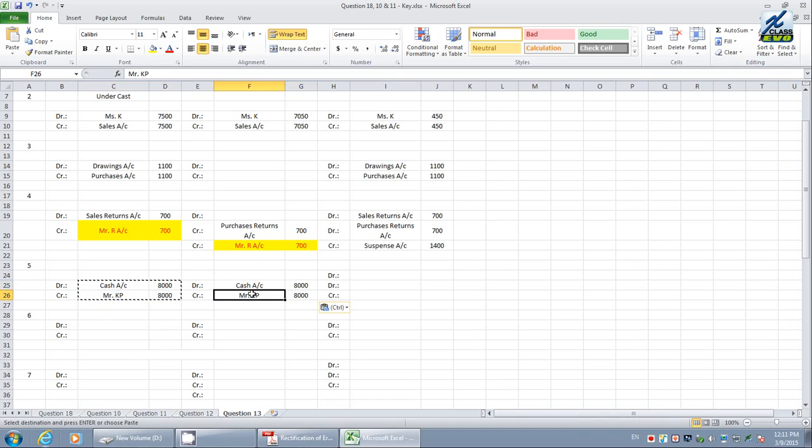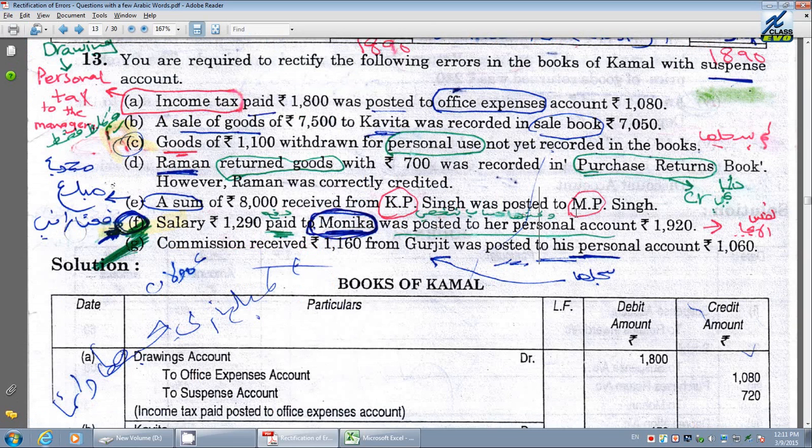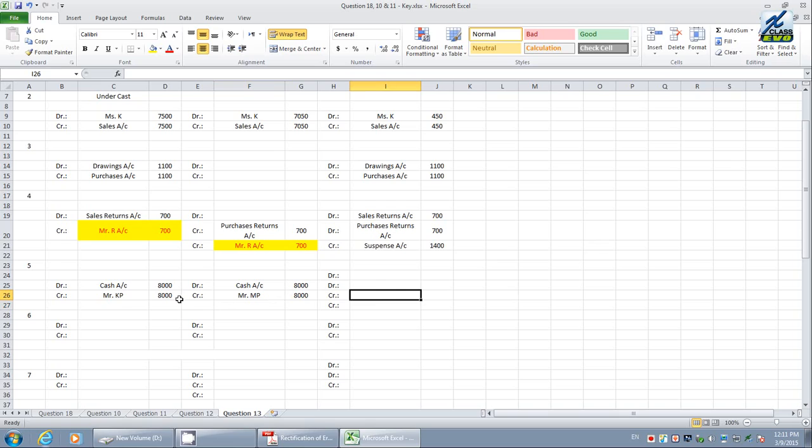Let us suppose a different name, instead of KP they have posted MP. Everything else is right. Therefore, we want credit on the KP. Let us take KP on the credit, and let us take MP on the opposite side, that is debit MP, with the same values. There are no double postings over here. The same 8,000 will come from KP to MP. This is about rectification of number 5.